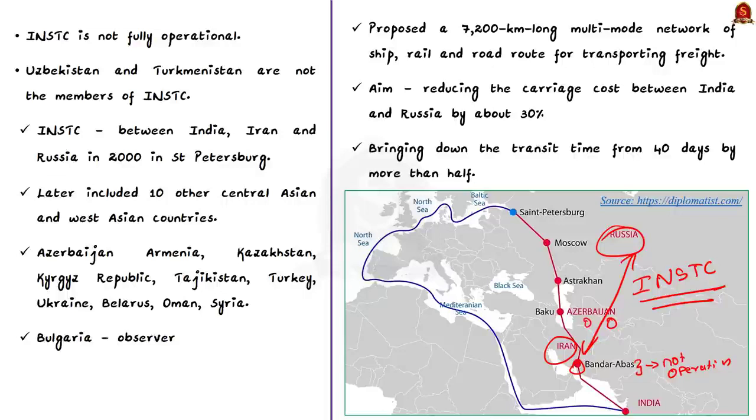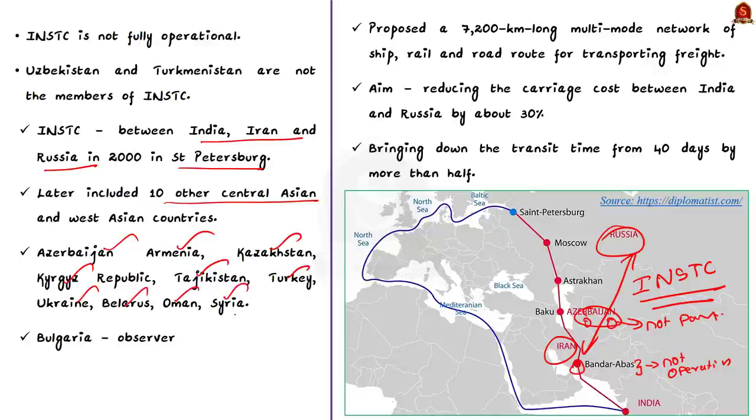International North-South Transport Corridor. See, the International North-South Transport Corridor project was originally decided between India, Iran and Russia in 2000 in St. Petersburg. Later, it included 10 other Central Asian and West Asian countries as observers. The countries are Azerbaijan, Armenia, Kazakhstan, Kyrgyzstan, Tajikistan, Turkey, Uzbekistan, Belarus, Oman, Syria and Bulgaria.